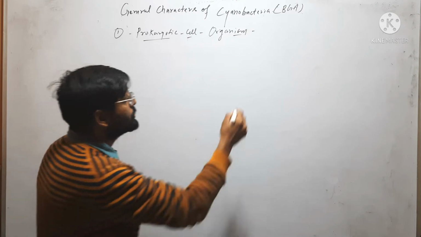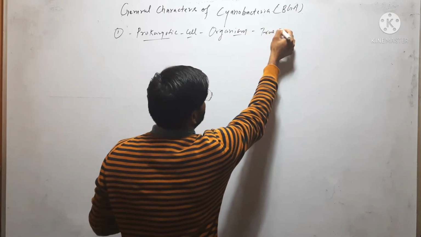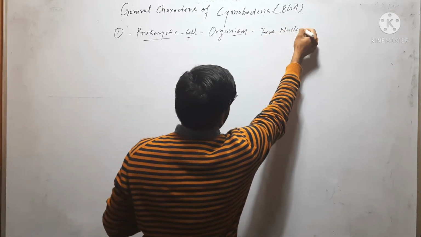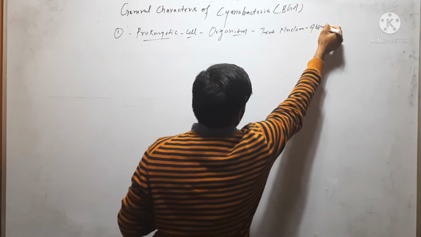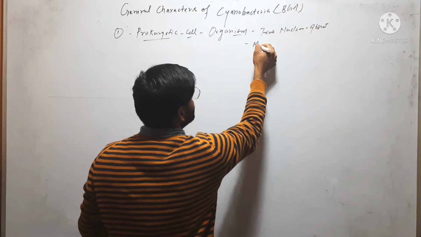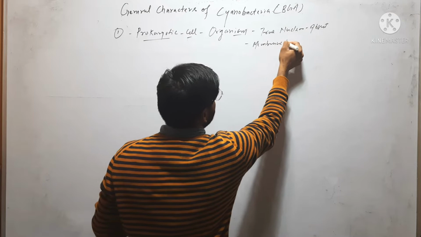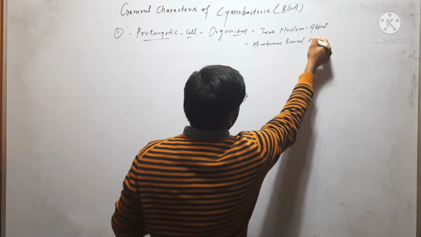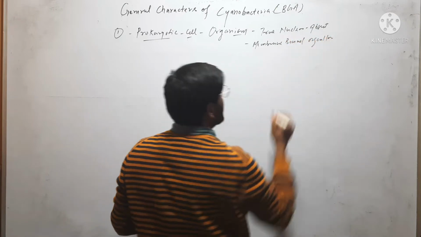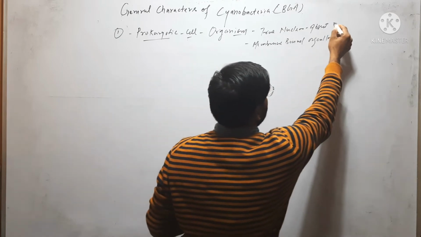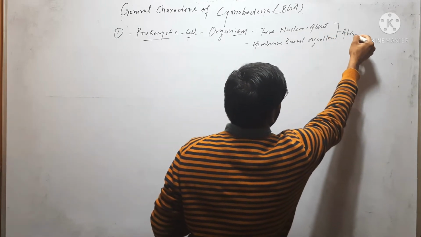So here the true nucleus is absent. True nucleus and also membrane bound organelles are both absent.